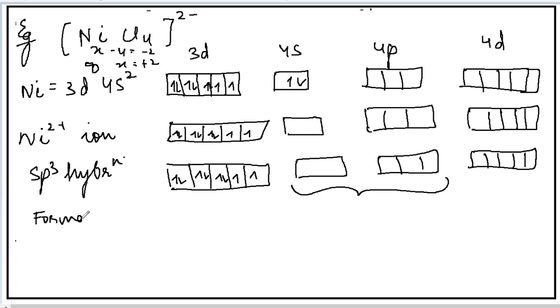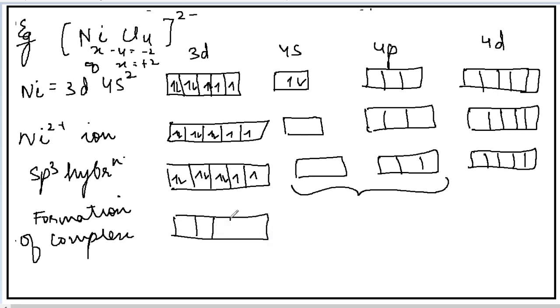So at last there will be the formation of the complex. The ligands will give their electrons to these orbitals. Okay, and I am again denoting the electrons by the help of a cross sign.